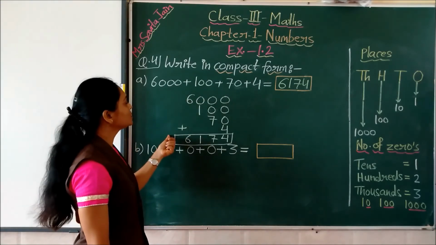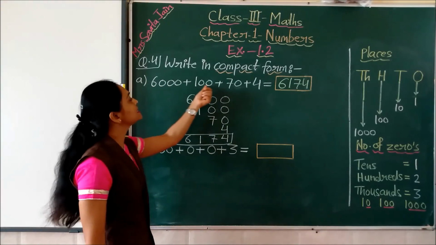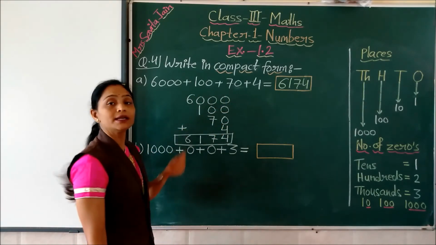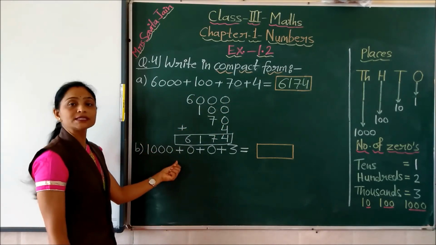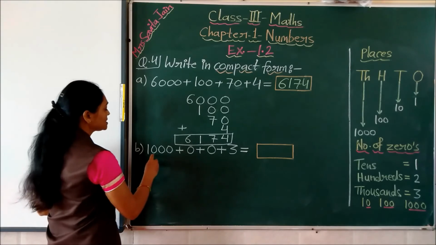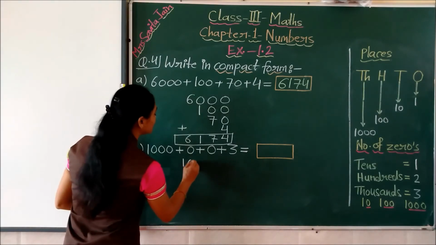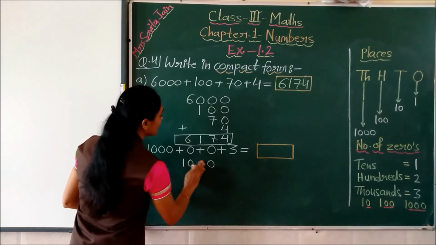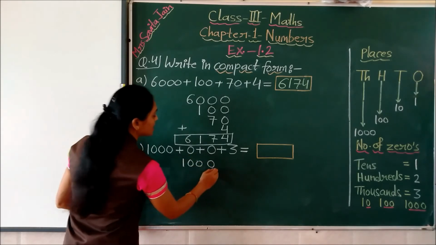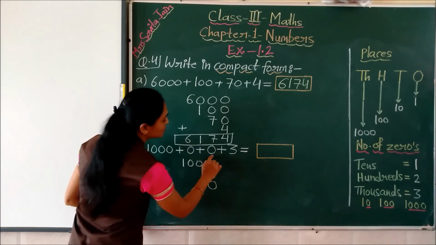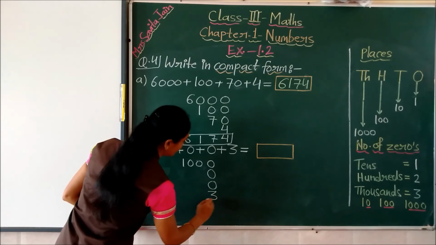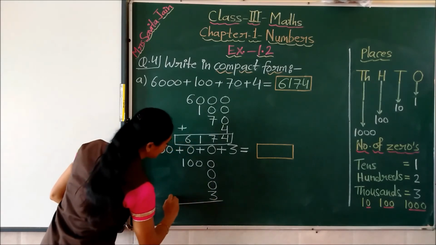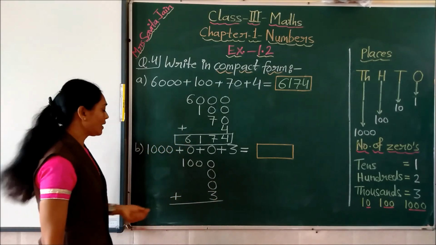So you understood how to do? We have to write all these numbers one by one and add. In the same way we will solve this question also, children. See, first we have to write this number, 1000. Then we have to write this 0, then again one more 0, and then there is 3. So we will arrange these like this, and then we have to add, children.